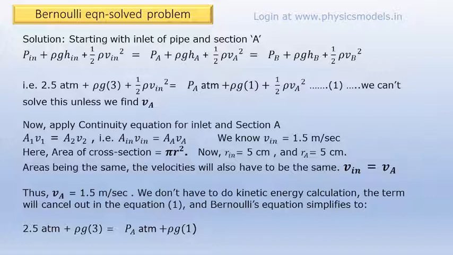Now the areas at inlet and section A are equal because the radius is equal. Therefore, the velocity V inlet must be equal to the velocity at section A. Since the velocities are the same, if you look at equation 1, the half rho v squared term will cancel out on both sides. So we can remove it, and the Bernoulli's equation will simplify to 2.5 atmospheres plus rho g into 3 equal to PA atmospheres plus rho g into 1.